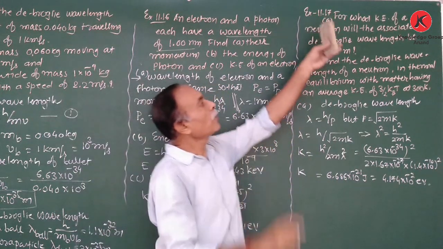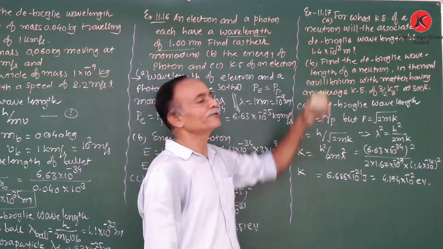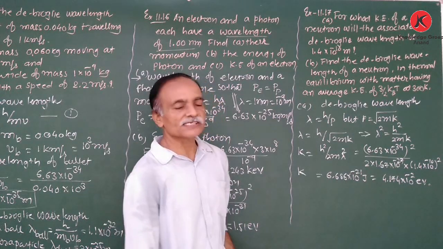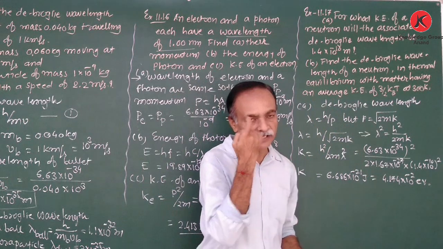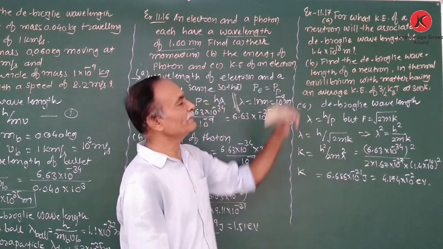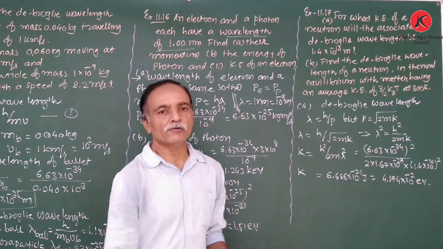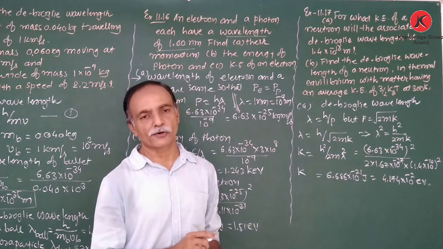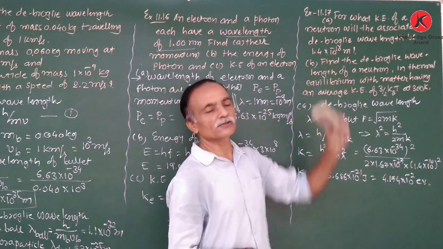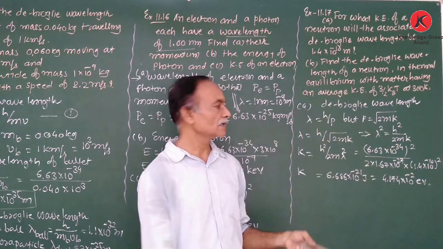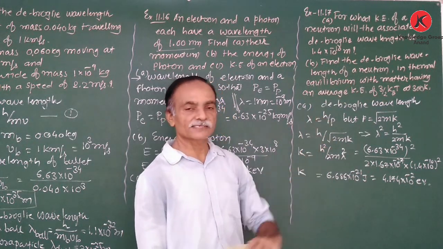Again, for what kinetic energy of a neutron will the associated de Broglie wavelength be 1.4 × 10^-10 meter? Here the de Broglie wavelength is given, we have to find out the kinetic energy of the neutron. With this kinetic energy, the wavelength of the neutron is this. Therefore, lambda is equal to h upon p.